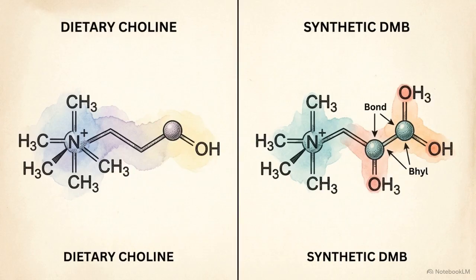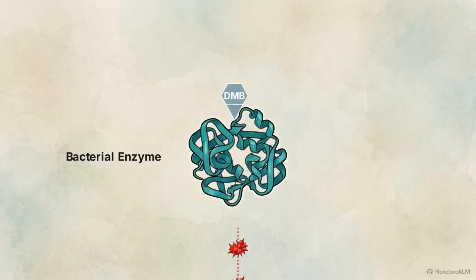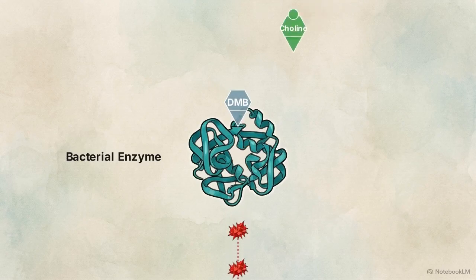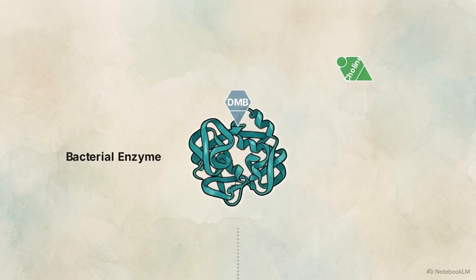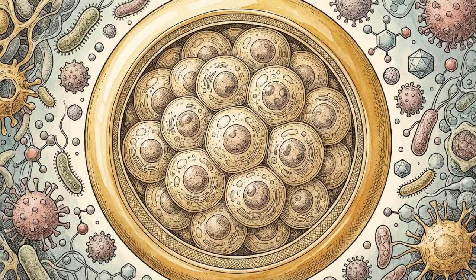A prime example of this is the molecular targeting achieved by DMB. 3,3-dimethyl-1-butanol is a synthetic compound structurally similar to choline that selectively inhibits bacterial enzymes. Acting as a structural analog to dietary choline, DMB non-lethally jams the bacterial enzyme, completely halting the production of toxic TMA at its microbial source. If bacterial pathways cannot be safely blocked, intervention moves to a third tier, host receptor modulation.